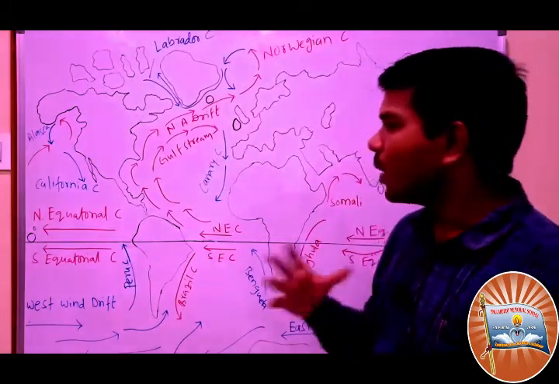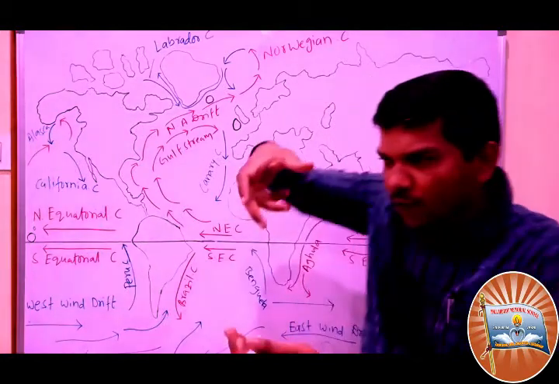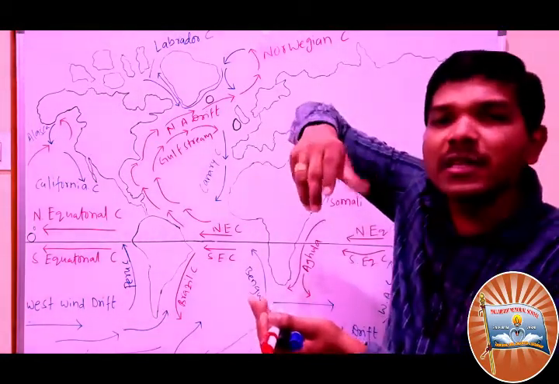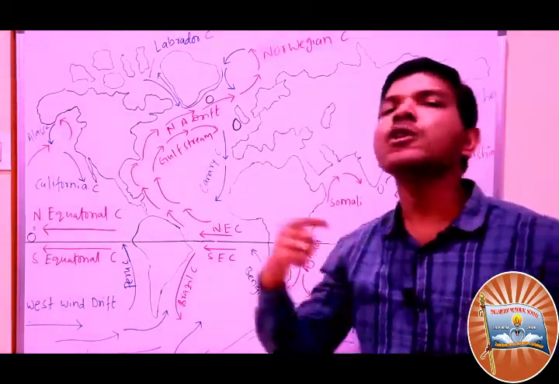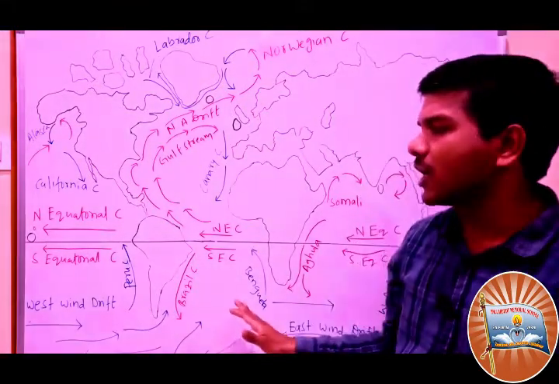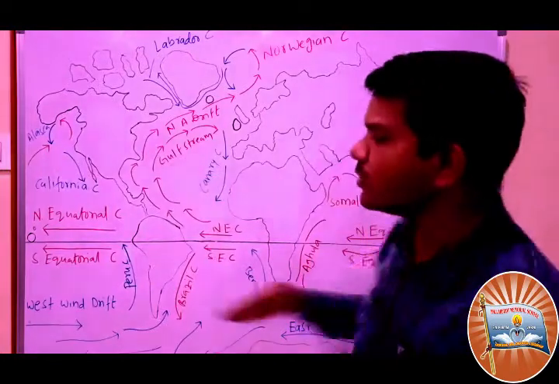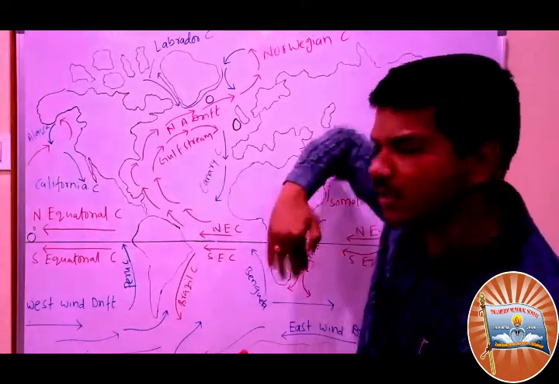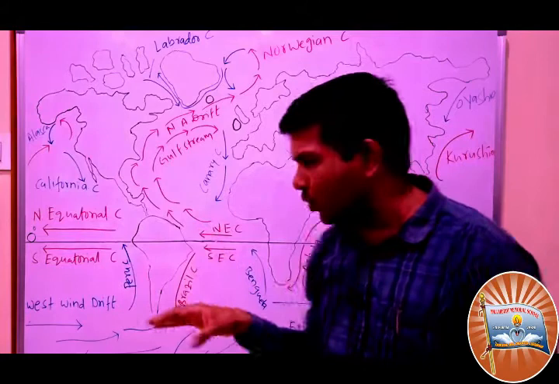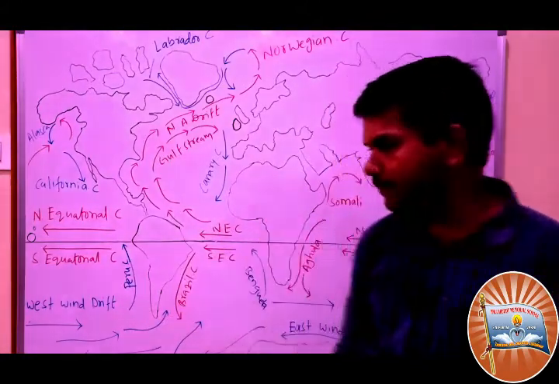What is the meaning of the Coriolis force? When the earth rotates, a force is generated, and that force we call the Coriolis force. Due to the Coriolis force, these currents blow from this side.